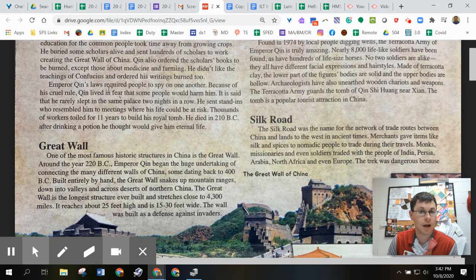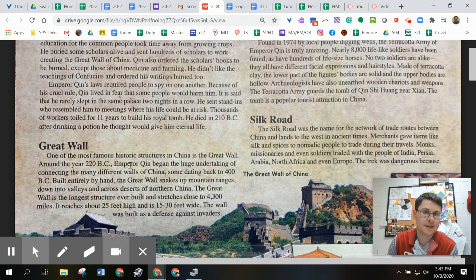Emperor Qin's law required people to spy on one another. Because of his cruel rule, Qin lived in fear that some people would harm him. It is said that he rarely slept in the same place 2 nights in a row. He sent stand-ins who resembled him to meetings where his life could be at risk. Thousands of workers toiled for 11 years to build his royal tomb. He died in 210 BC after drinking a potion he thought would give him eternal life.